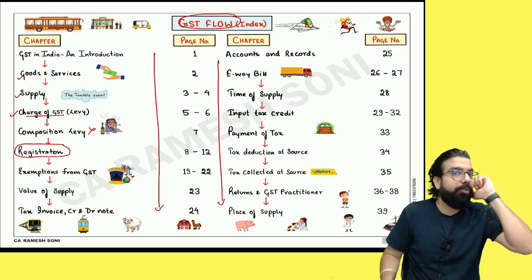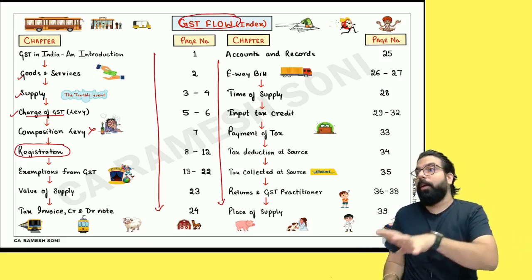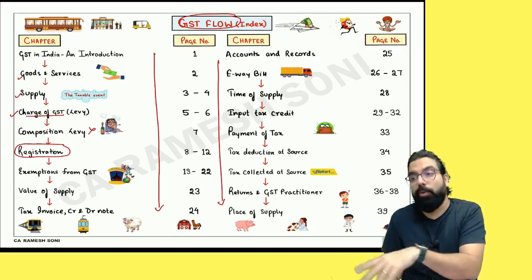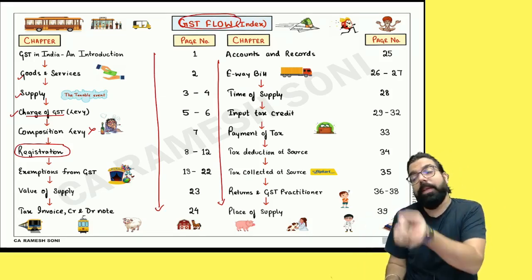And I've seen one thing with the students: first day came, second day did not come, third day came, fourth day did not come. Baba, if you do this, one day missed means the next day you will not understand.